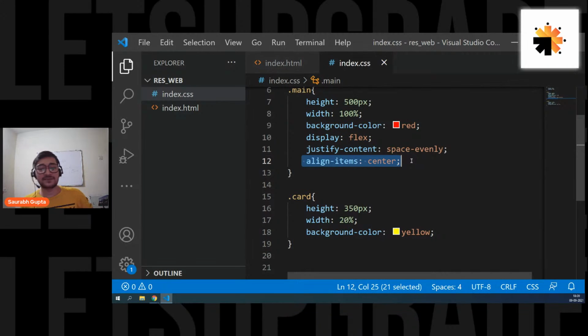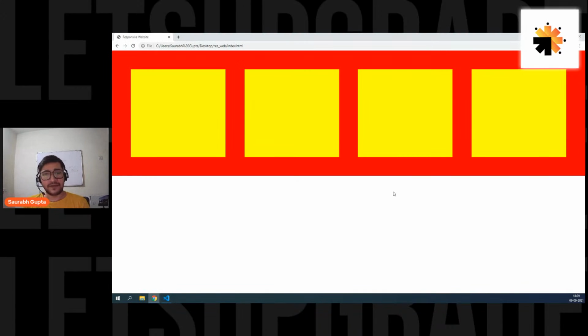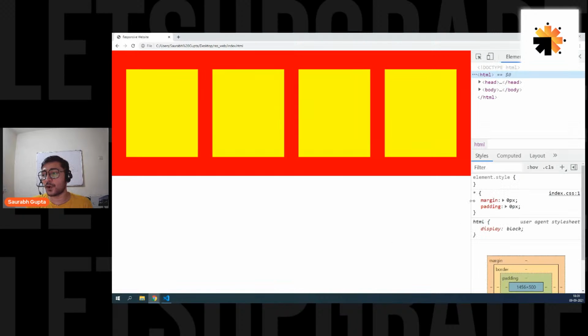Guys, we have learned flexbox basics in CSS. So I really hope that everyone is understanding this. Okay, perfect. Now this is fine. This is perfectly fine. But now let's deal with the real problem. It is fine, it looks good, but it is not responsive. Let's do it. Let's make the screen small.